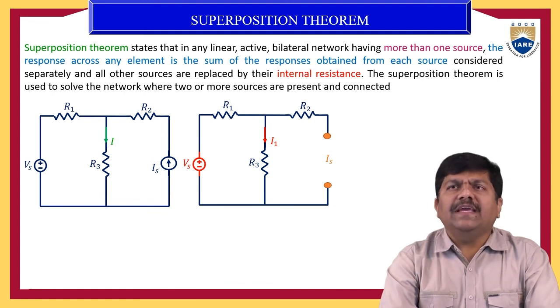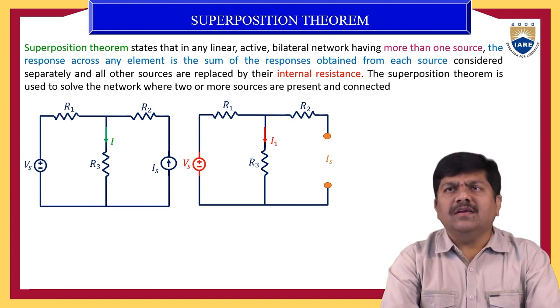Because only one energy source is active, the current is I1, and the contribution of Is is 0 here. So, only Vs is active, and its response through R3 is I1.